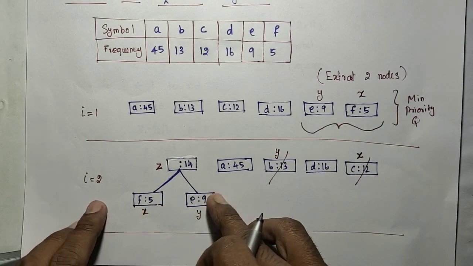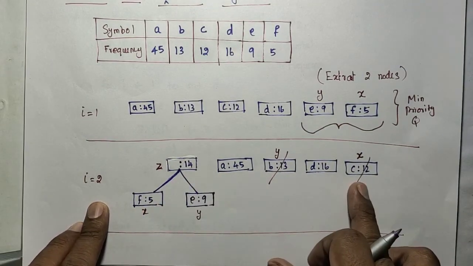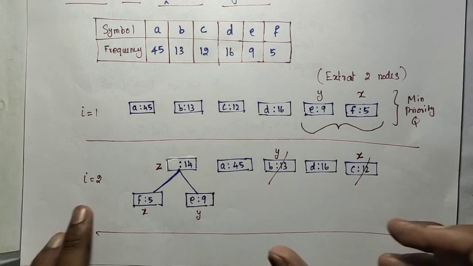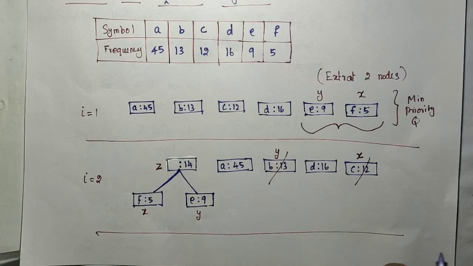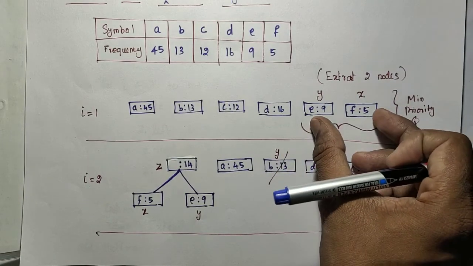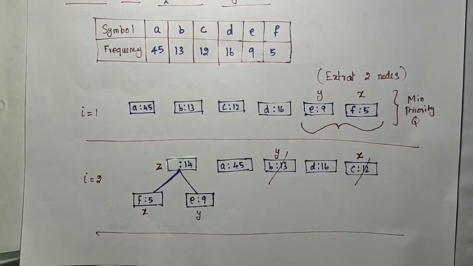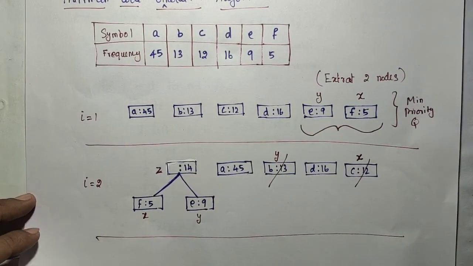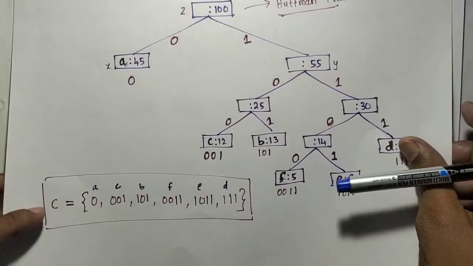At the second step, again we choose the best, which is 13 and x, and that is merged. Each step we choose the best two nodes and construct from them. So this greedy approach will give the exact solution for Huffman code generation.